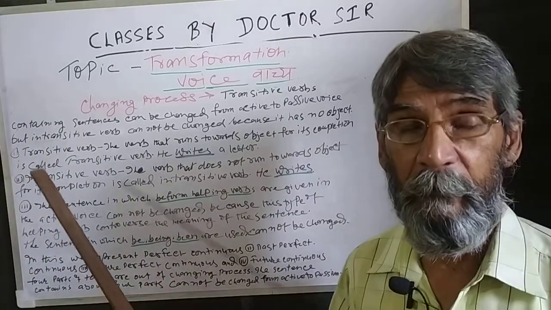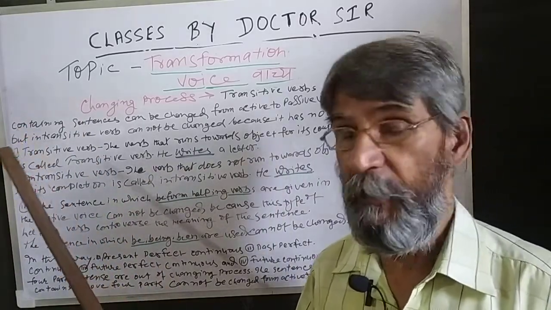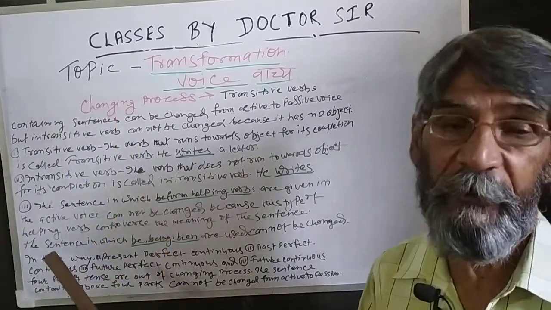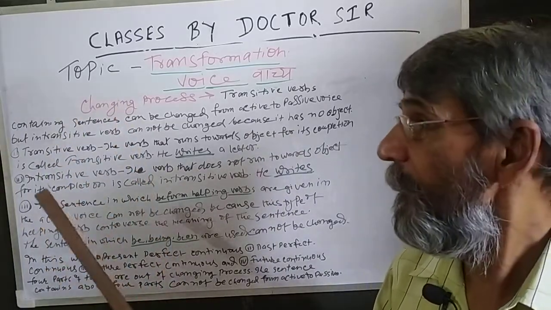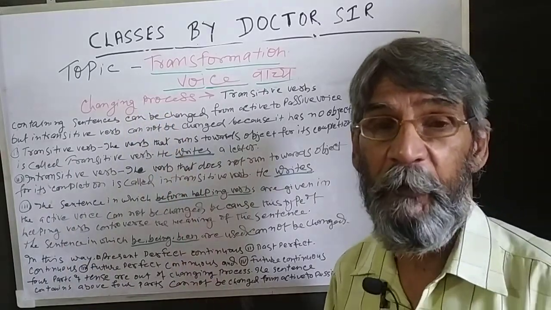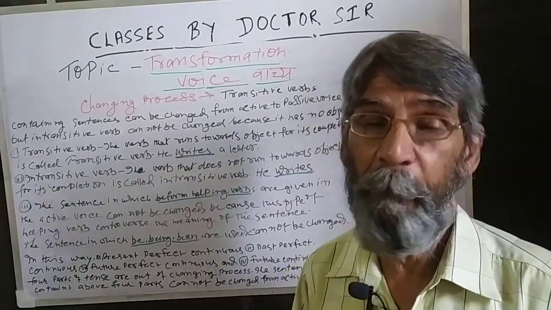The voice is divided into two parts, active voice and passive voice, as you know. Now, what are the processes to change active into passive voice?